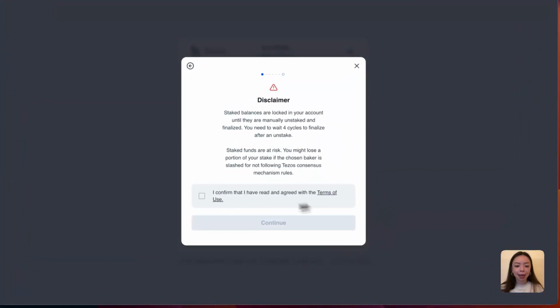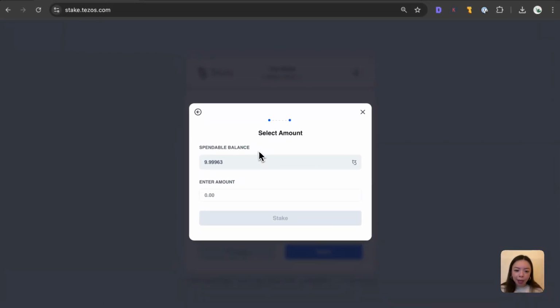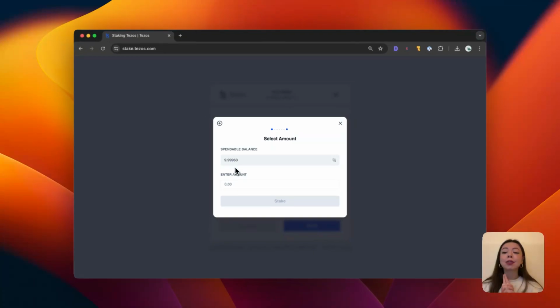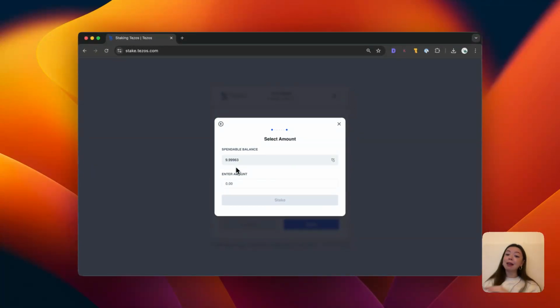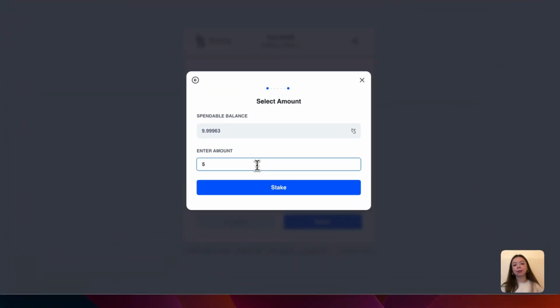I'm going to click yes, I confirm, continue. We see my spendable balance over here. There is something that's extremely important to remember, and never forget this. Always leave a little Tez left over for gas fees. Gas fees are the fees that you must pay in order to transact on a blockchain like Tezos. So okay, I can now enter the amount of Tez I'd like to stake. I'm just going to put in 5 Tez. Let's stake.